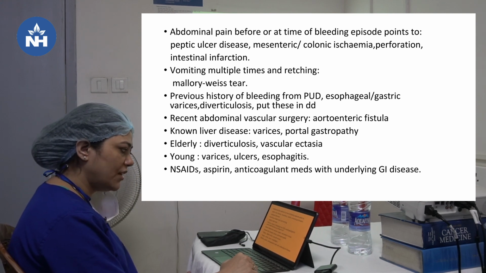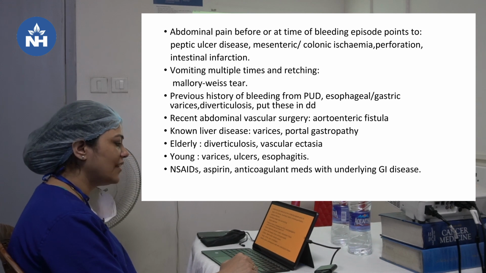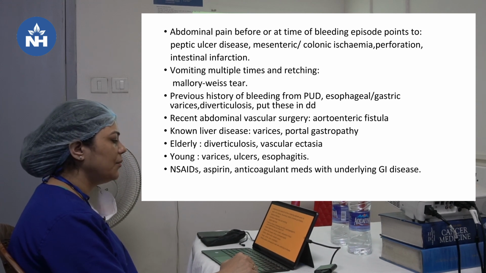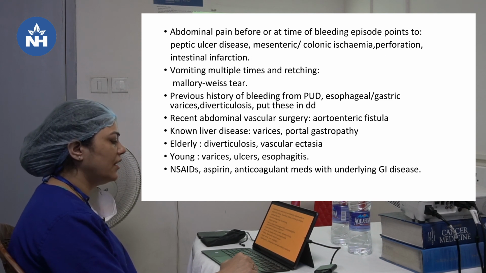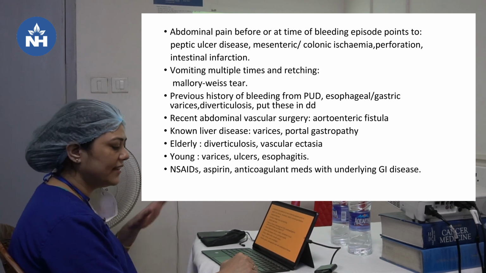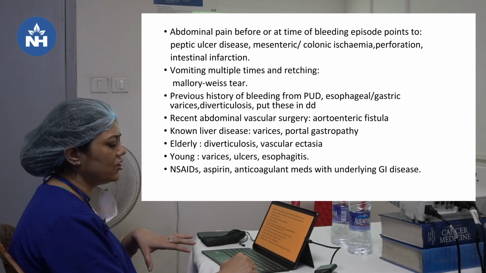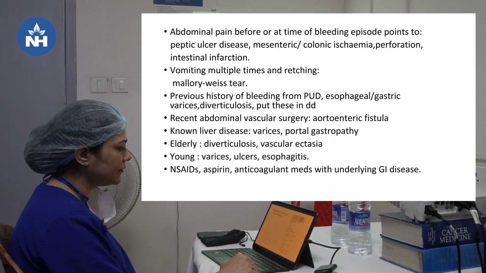If there is a history of recent abdominal vascular surgery, think of chances of aortoenteric fistula. If the patient has known liver disease, think of varices, portal gastropathy. Elderly patients generally have diverticulosis, vascular ectasia, and young patients have varices, ulcers, esophagitis. Other drugs like NSAIDs, aspirin, and anticoagulation meds with underlying GI disease. Anticoagulant itself does not cause GI bleed, but if there is an underlying GI disease, they may precipitate it.